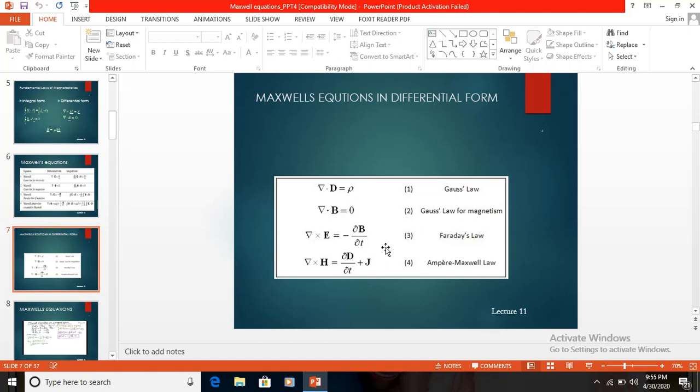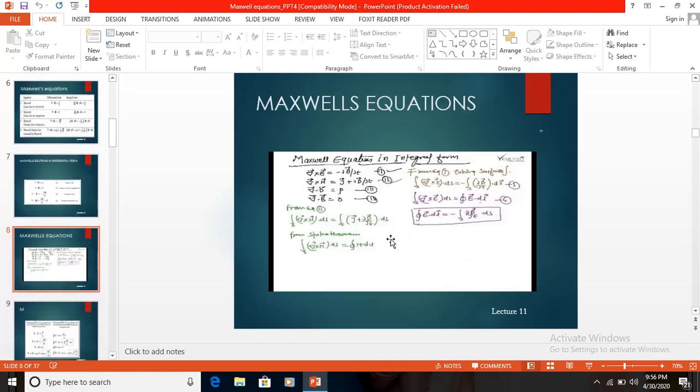And the third one is del dot D is equal to rho V. It is the Gauss law. So the total electric flux density in a closed surface is equal to the total charge inside the surface. And the fourth law is del dot B equal to 0. It means the total magnetic flux passing through any closed surface is 0. So we may convert the Maxwell's equations from one form to another form.